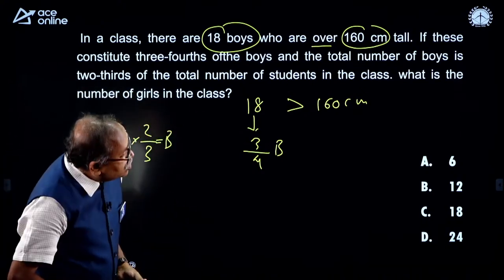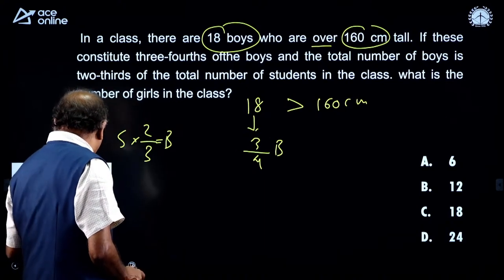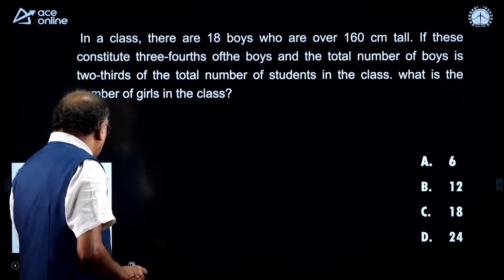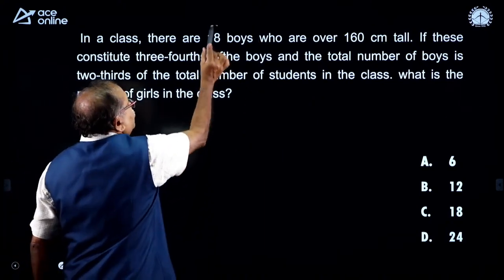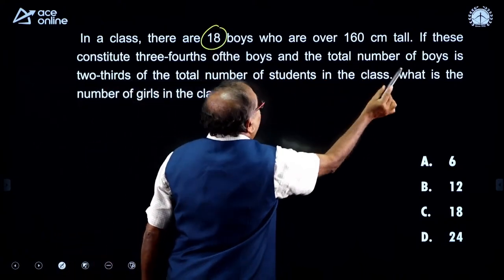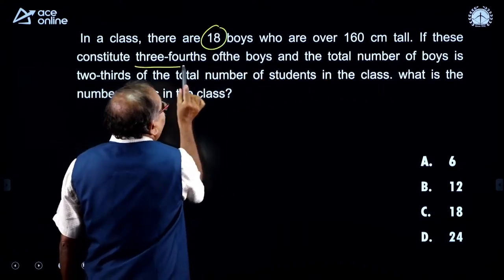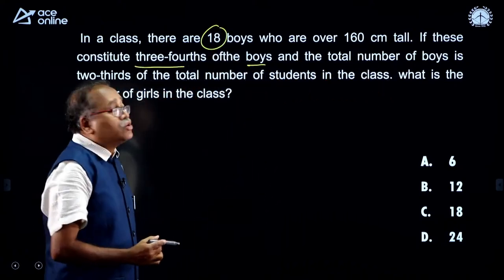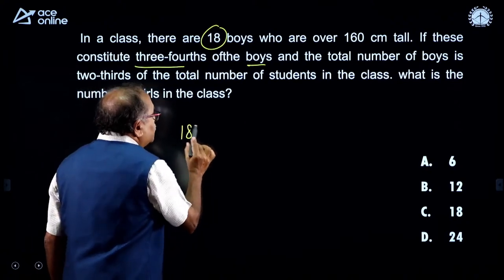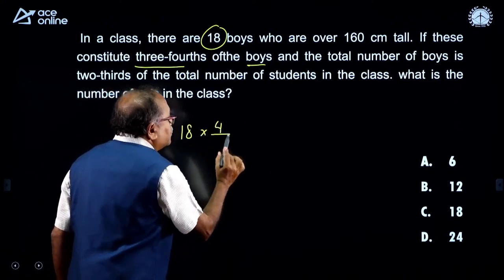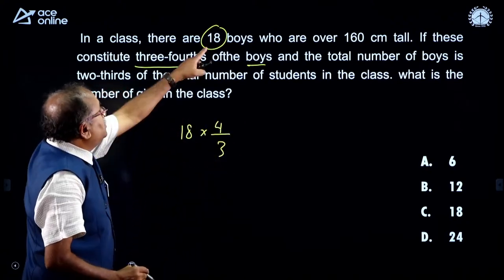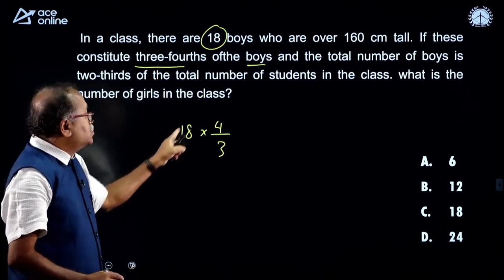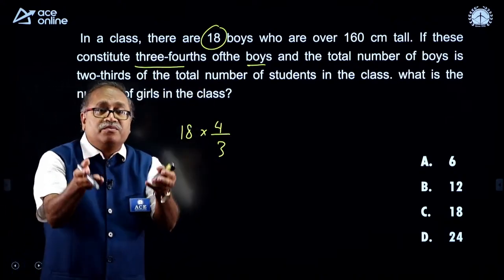Okay. Now, the time is up. Before I go to the next question, I am answering this question. 18 boys are there, which represents 3/4 of the boys. So, what is the boys number? 18 into 4 by 3. There 18 is 3/4. So, the boys number is 18 into 4 by 3.